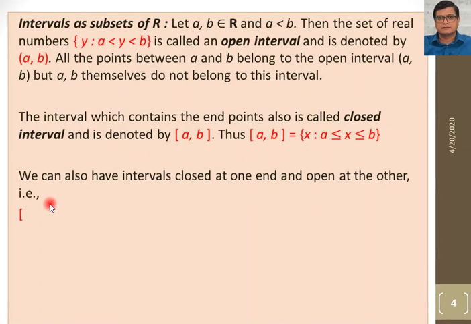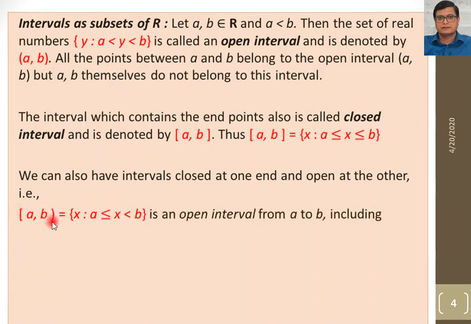That is [A, B). This is called a semi-closed interval because from the beginning it is closed and at the end it is open. So x is greater than or equal to A and less than B. Whenever we have this square bracket, it means it is closed, so in that condition we include A. And here we have an open bracket, so we don't take B in that interval. So x greater than or equal to A and less than B is an interval from A to B, including A but excluding B. This is known as a semi-closed interval.